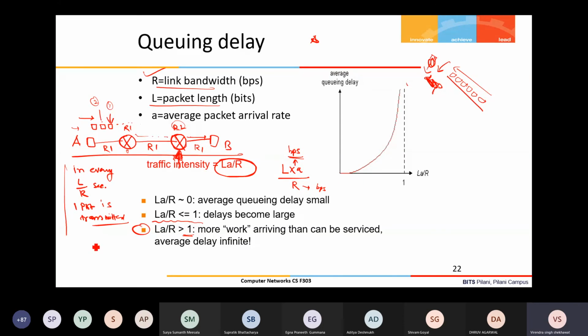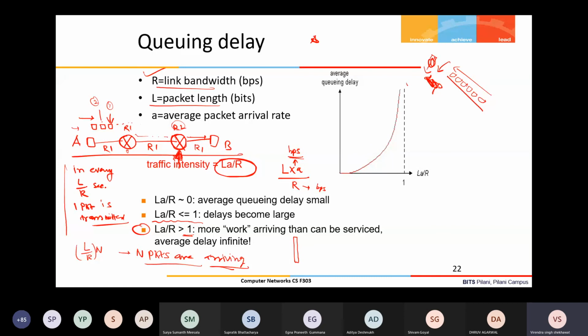But if the packets are coming in a burst, so every L by R into N time, N packets are arriving. Then what happened? Simultaneously N packets will be there, so there will be a queue.